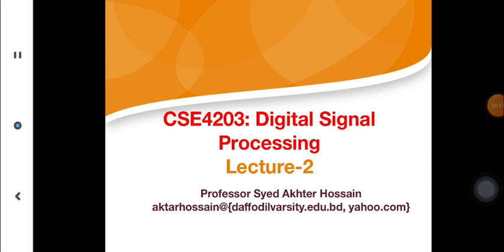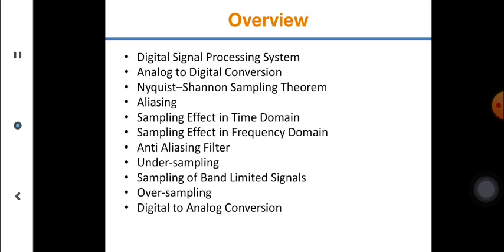Welcome. Digital signal processing. In this particular topic, we need to talk a little bit about the digital signal processing system, A to D conversion, the Nyquist-Shannon sampling theorem, which is very important, aliasing, an effect which happens due to poor sampling rate, sampling effect in time domain and frequency domain, anti-aliasing filter, undersampling, oversampling, and D to A conversion.